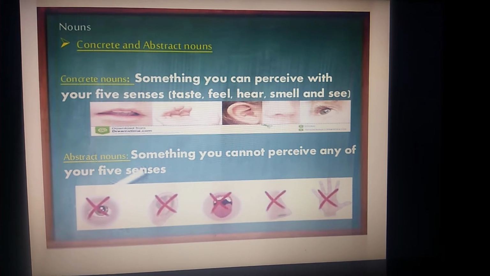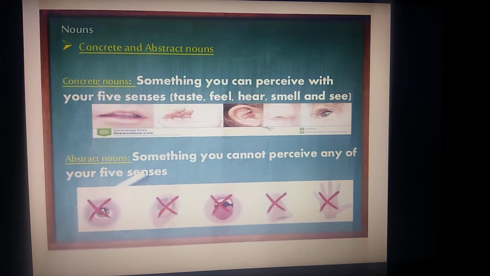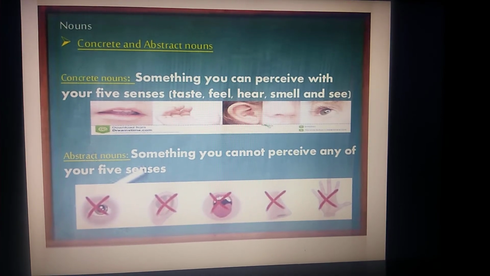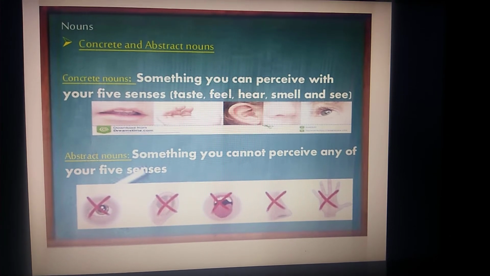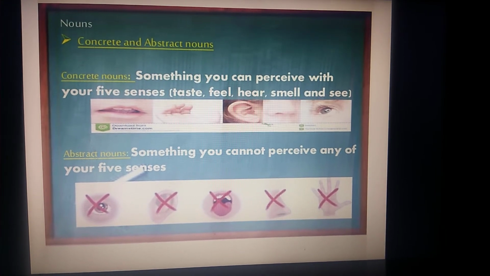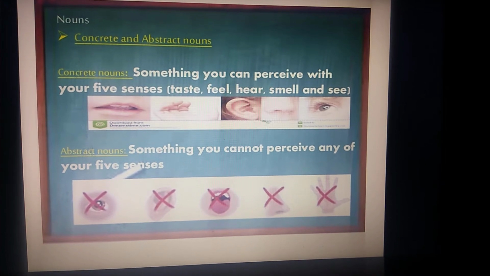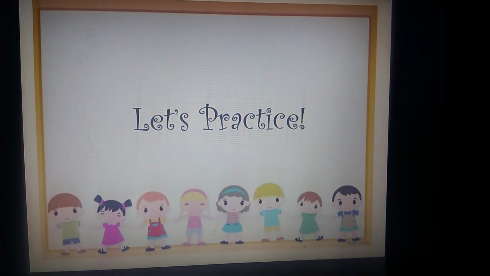Concrete nouns are something you can perceive with your 5 senses. I hope you know what the 5 senses are: taste, feel, hear, smell and see. An abstract noun is something you cannot perceive with any of your 5 senses. Let's have a quick practice.